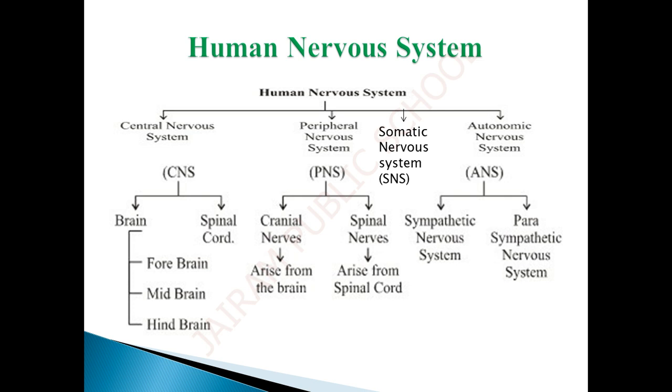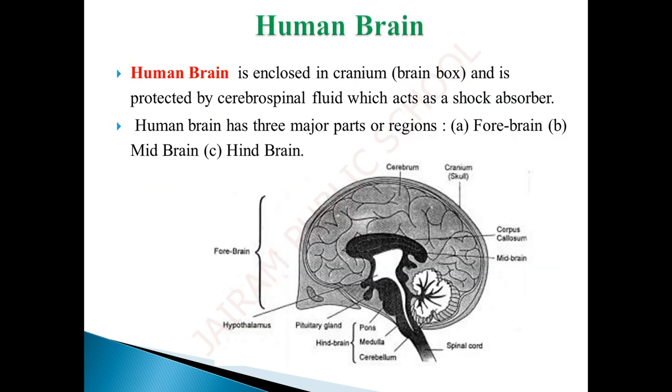Sympathetic nervous system functions where we need intense energy. If we want to fight or move away from a situation, the sympathetic nervous system is responsible. When we want to take rest or relax, the parasympathetic nervous system is responsible.